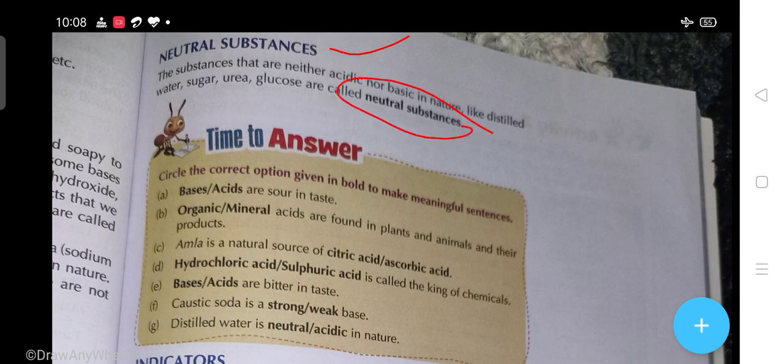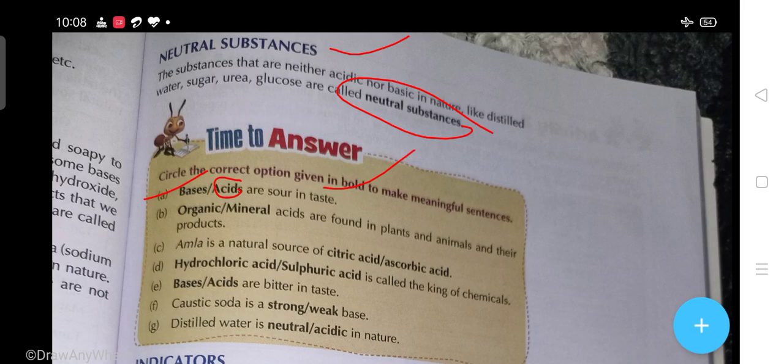Now here, students, are some questions in which you have to circle the correct option given in bold to make a meaningful sentence. For example, if we circle acid, then read the sentence: acids are sour in taste. So this is right, we have to circle acid.